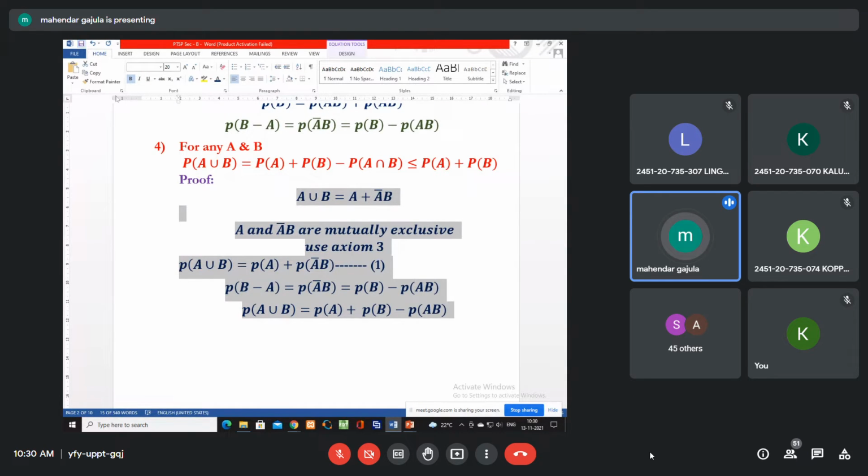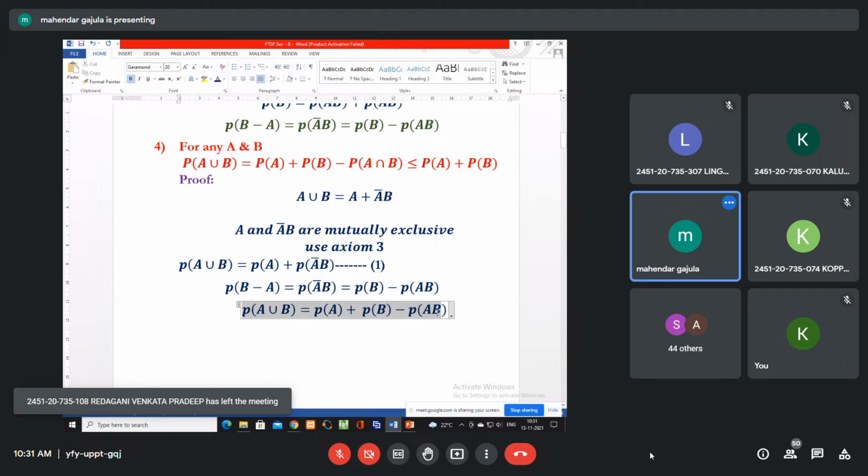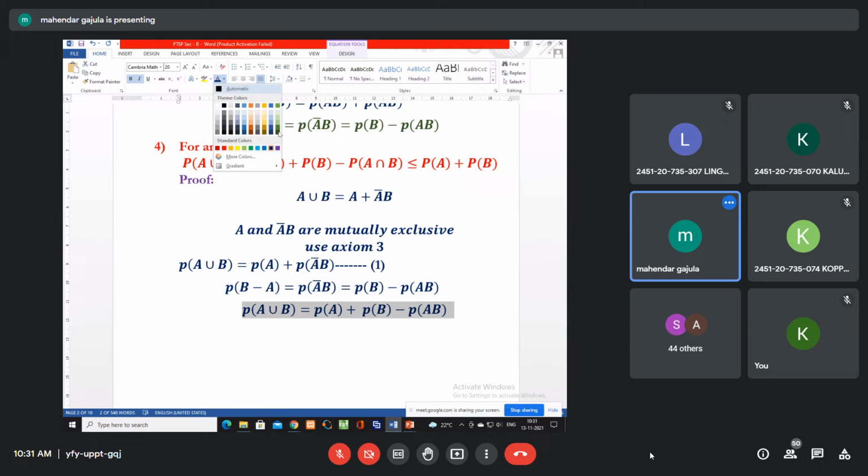Okay. You can also prove the other way. How? A union B equals to B plus AB bar. Can I prove in that way? I would like to write A union B equal to B plus AB bar. B and AB bar are mutually exclusive. And P AB bar equals to same, PA minus PAB. In that way also you can prove. Okay. Any doubt in this?